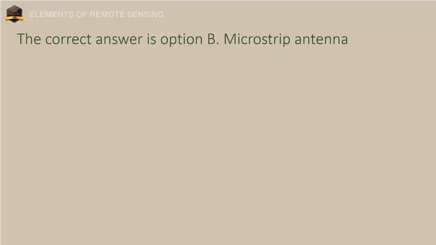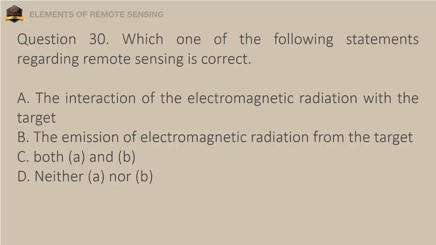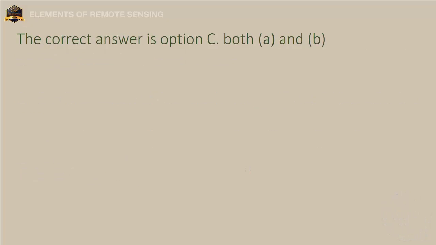Question 30. Which one of the following statements regarding remote sensing is correct? A. The interaction of the electromagnetic radiation with the target. B. The emission of electromagnetic radiation from the target. C. Both A and B. D. Neither A nor B. The correct answer is option C. Both A and B.